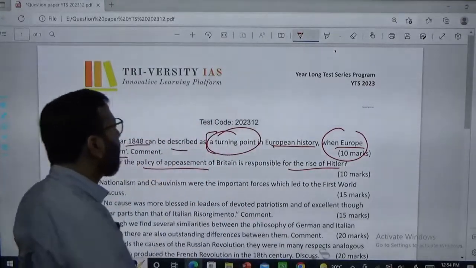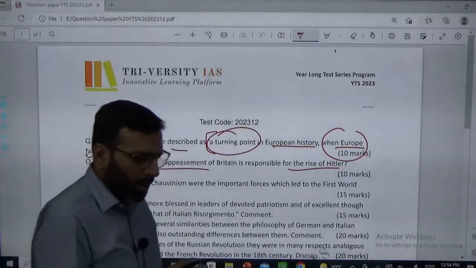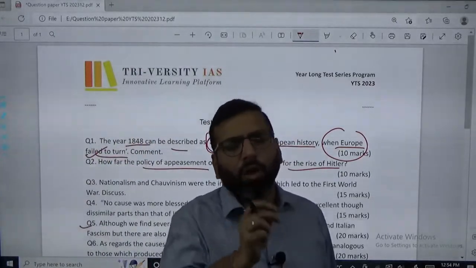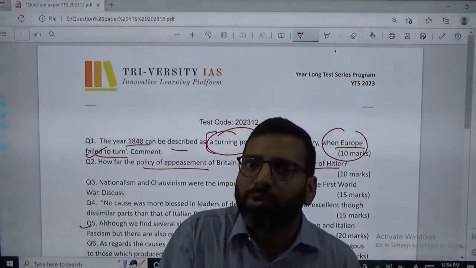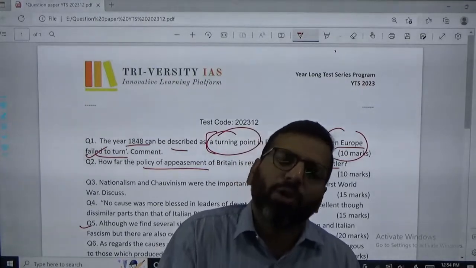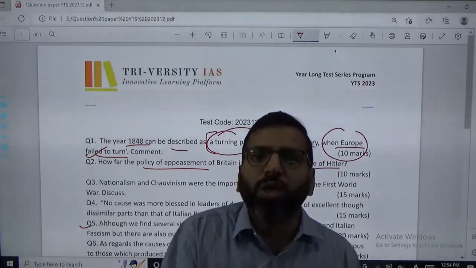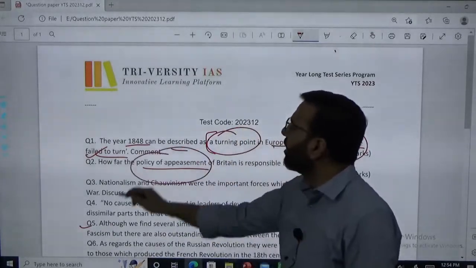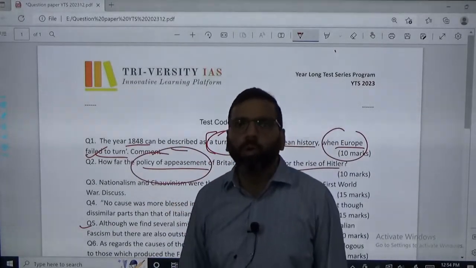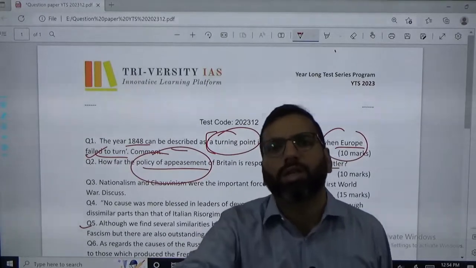So what would be a better introduction? I always say, if you get any question where you have some technical word which you can define, then introduce with that definition itself. This policy of appeasement needs elaboration, so it's good if you elaborate on it in the introduction itself.